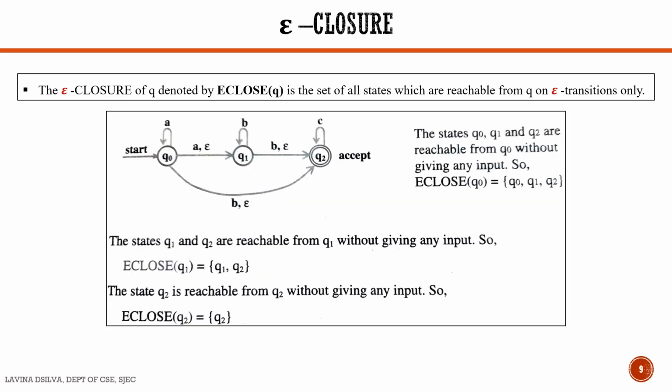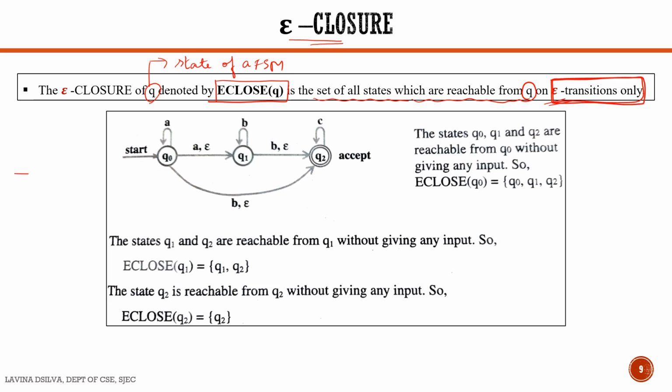We take another concept of epsilon transition, that is E-closure. E-closure of Q, where Q stands for the state of an FSM, is denoted as E-close of Q. It stands for all the states which are reachable from this state Q on epsilon transitions only. We do not consider any other transitions, only epsilon transitions.